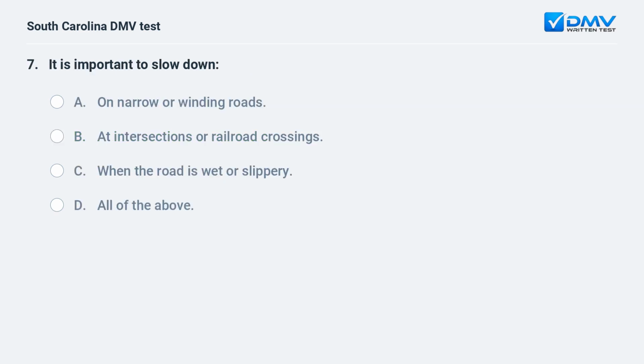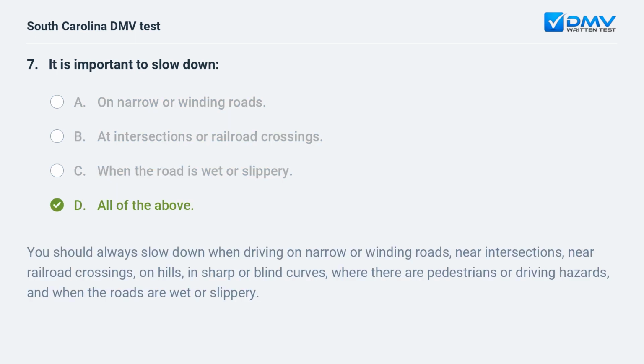It is important to slow down. A. On narrow or winding roads. B. At intersections or railroad crossings. C. When the road is wet or slippery. D. All of the above. D. All of the above.